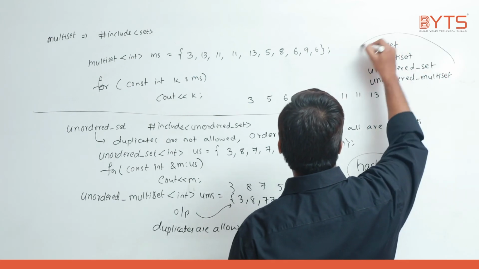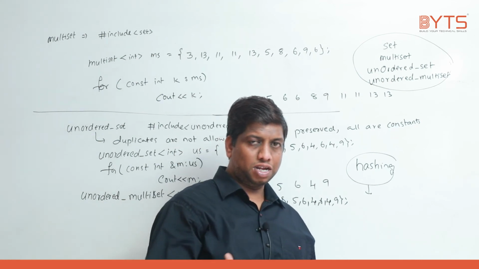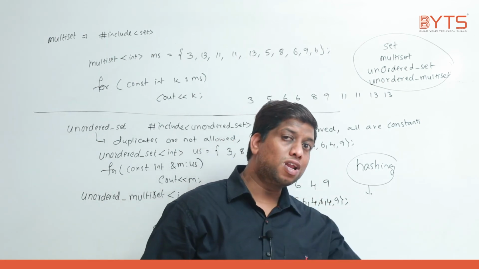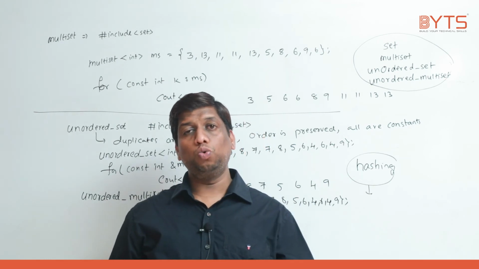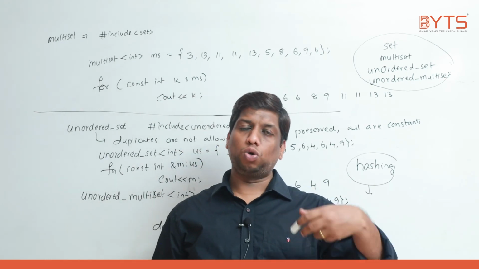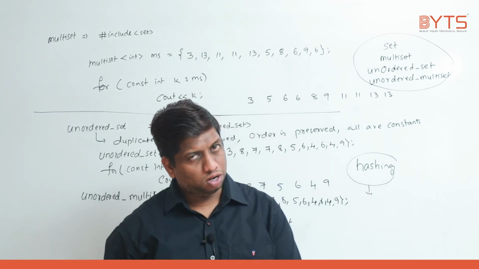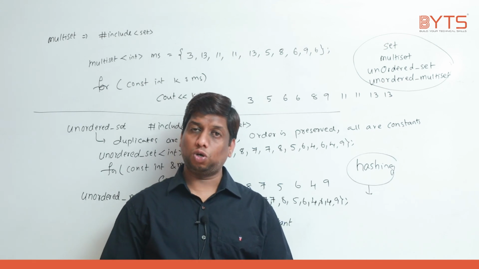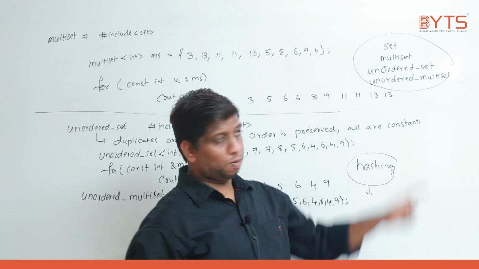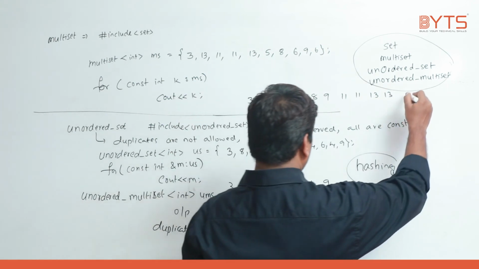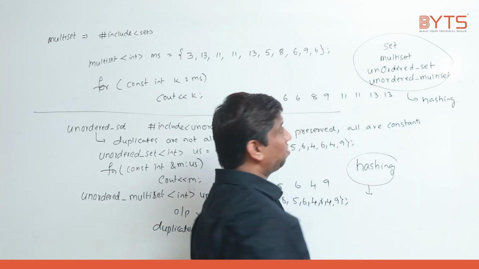In all of these, the common point is that data is constant. Let us say I inserted 10 into a set. You cannot replace that 10 with 35, but if you go to vector, queue, list or stack, you are able to change the content. So whenever you are interested in a read-only data structure, we use these types. Generally, while hashing, we will be using these anyhow. Okay, fine. So based on the need, we need to choose.